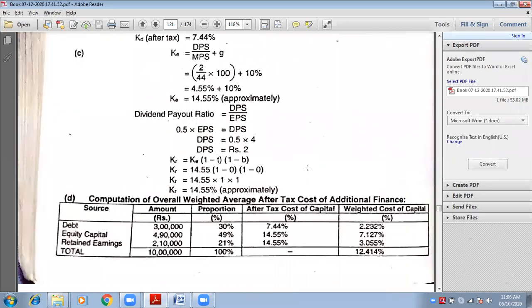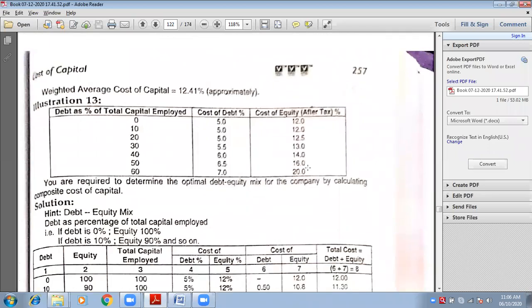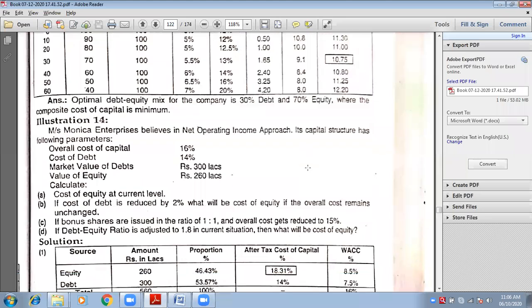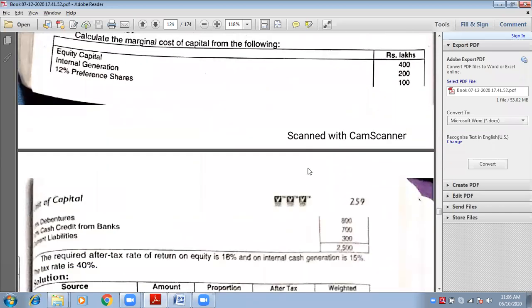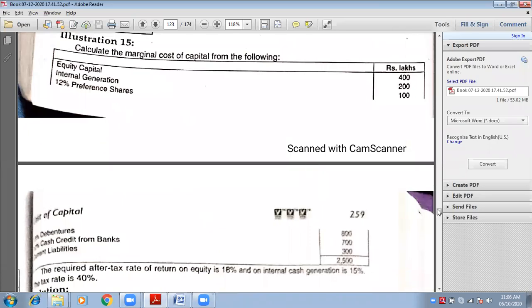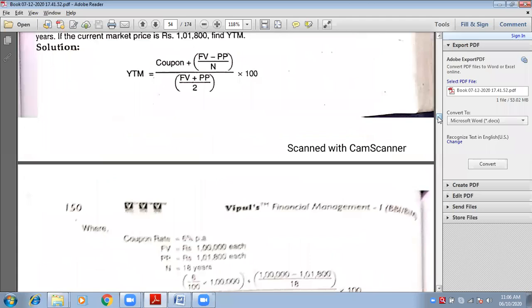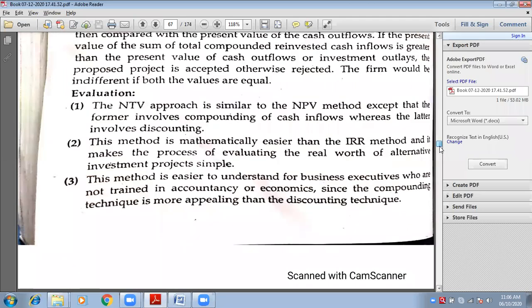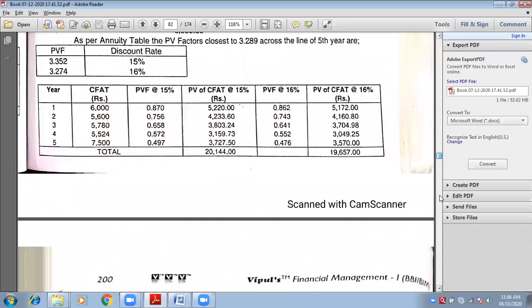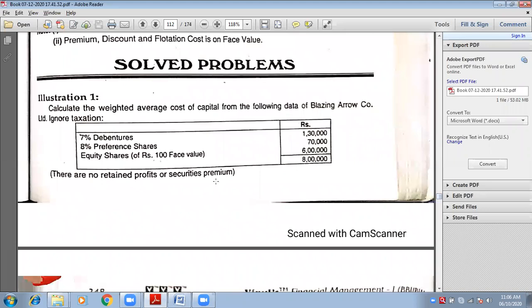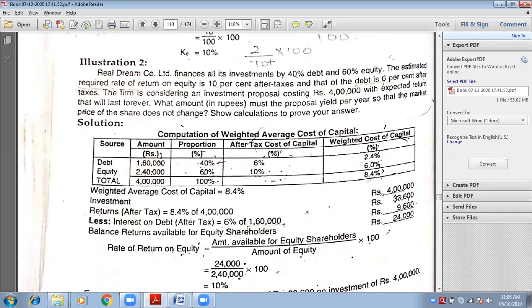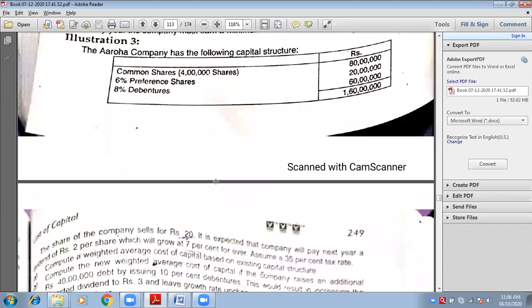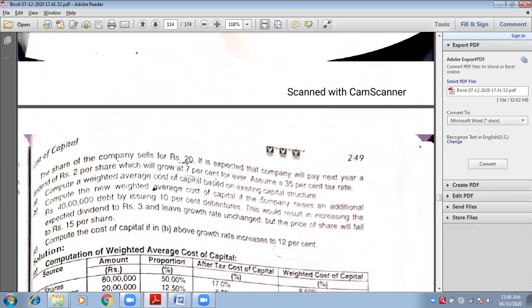Okay, now let me search one more question. We have a second question, I think, which is similar to this case study type. Yes, this third question I want you to do.